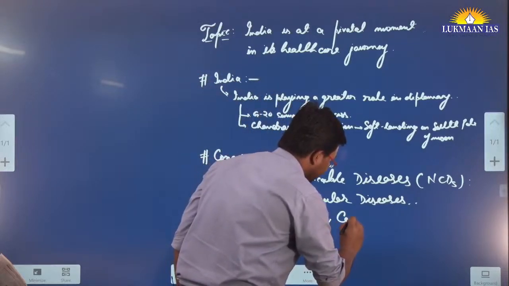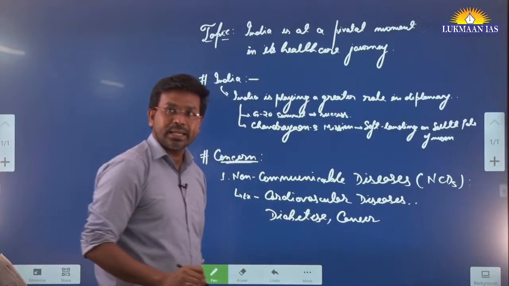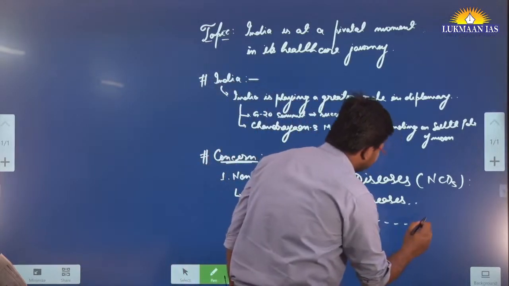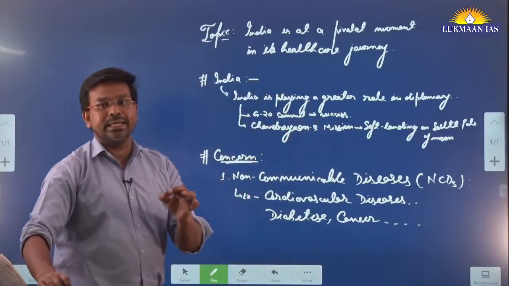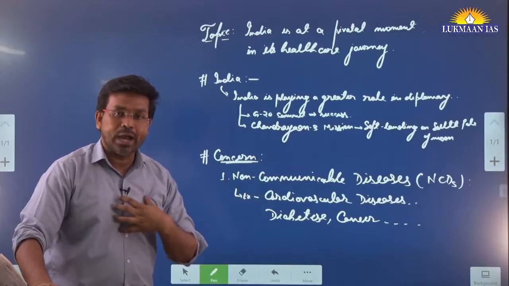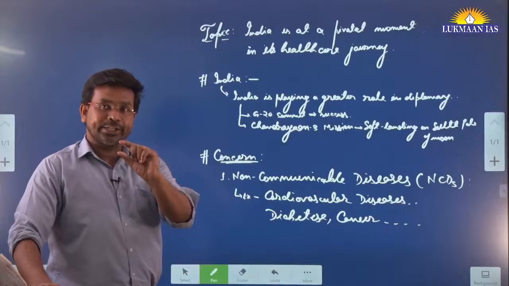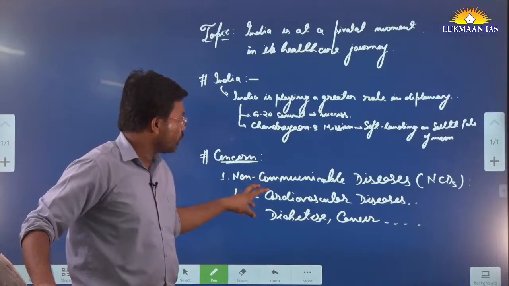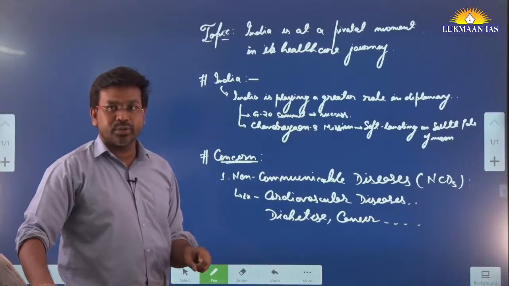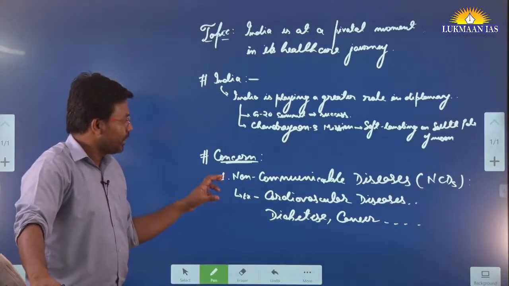Cancer is also a non-communicable disease. There can be many other non-communicable diseases. The main thing in a non-communicable disease is that it does not transmit from one person to another. Yes, hypertension is also related to cardiovascular disease. Hypertension leads to heart stroke and all.